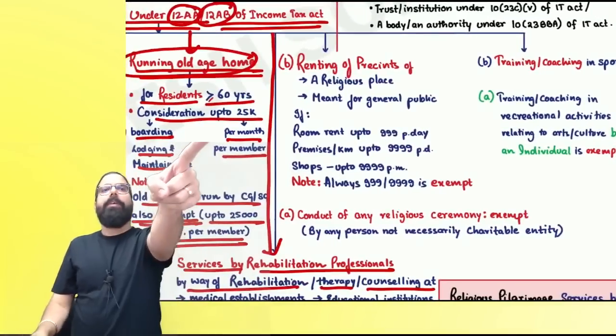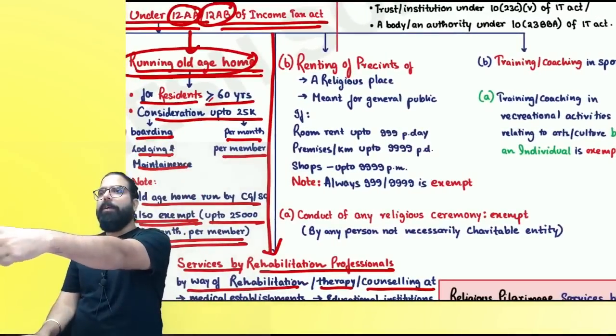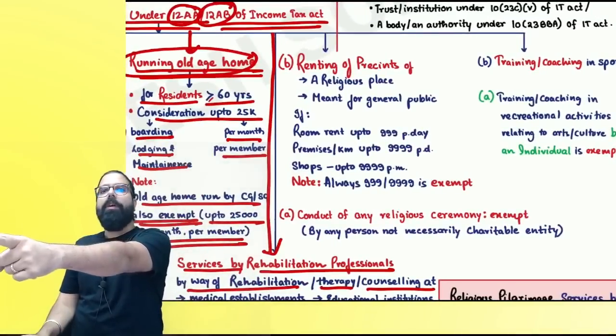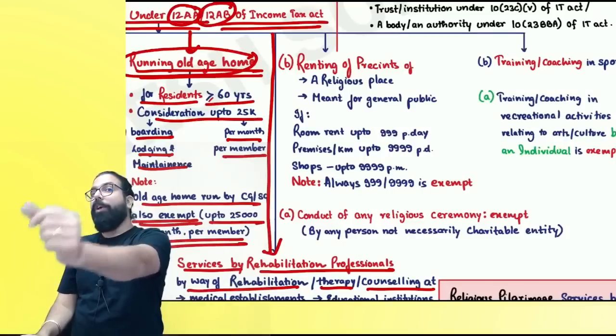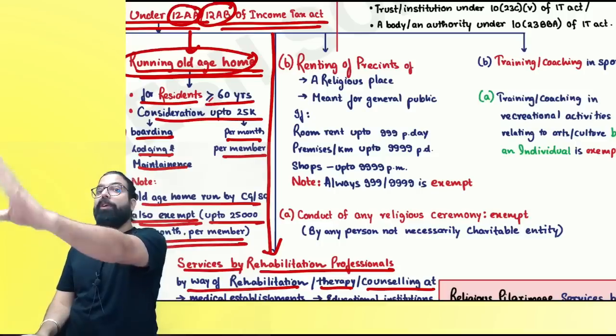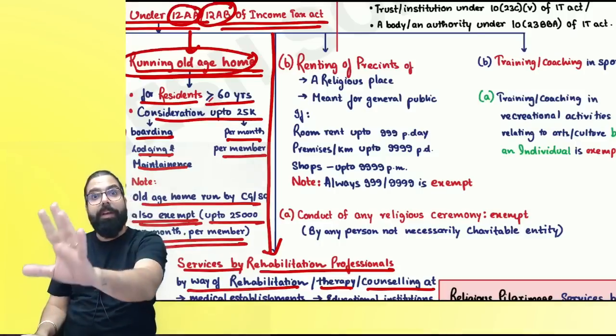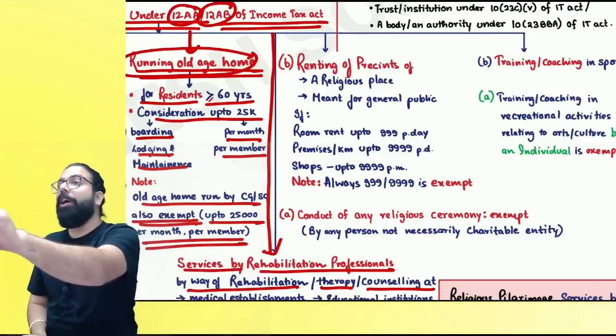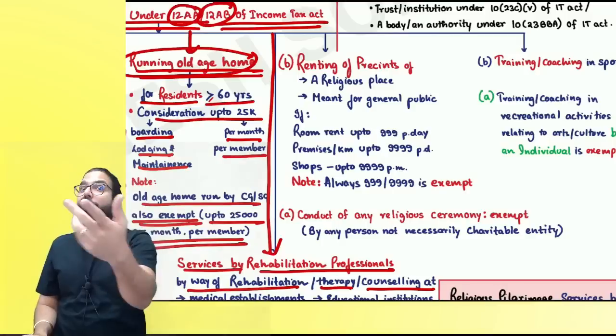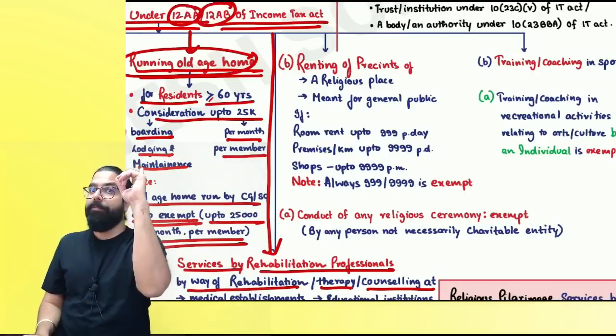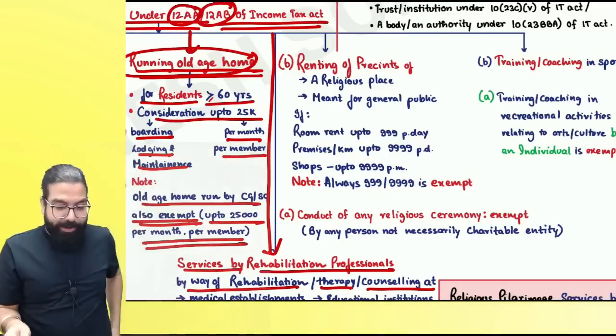The next: number one, charitable institution doing charitable activity. Number two, old age home. Number three, old age home, 25,000, residents greater than or equal to 60. Revision has to be done like this one day before the exam. The third one, everyone, rehabilitation professional. Now you will remember, remember Venki. Okay, everyone, can we go ahead? Next,